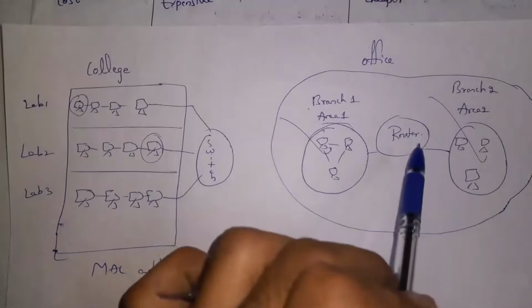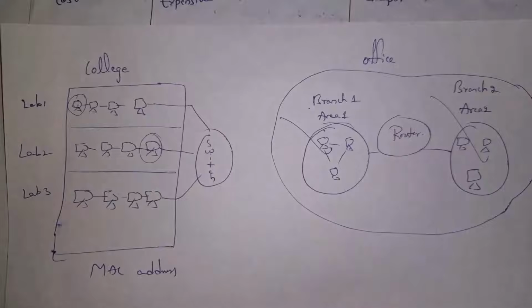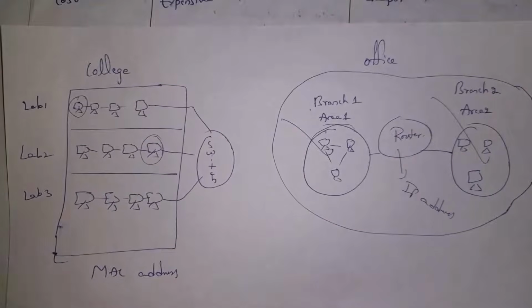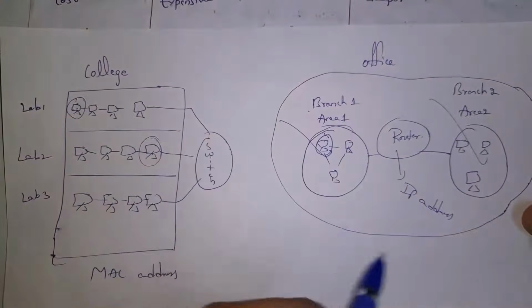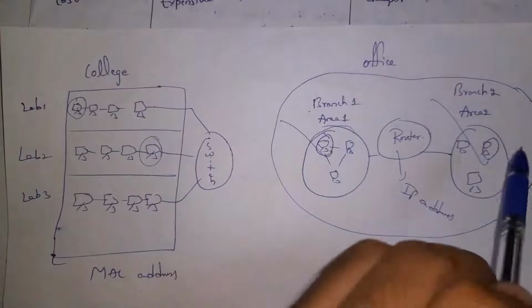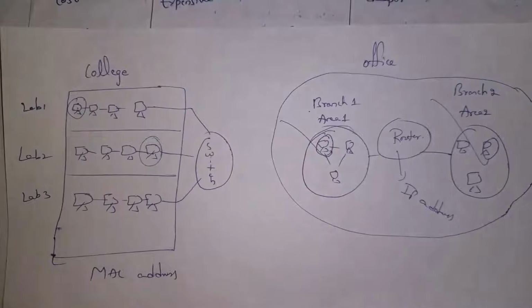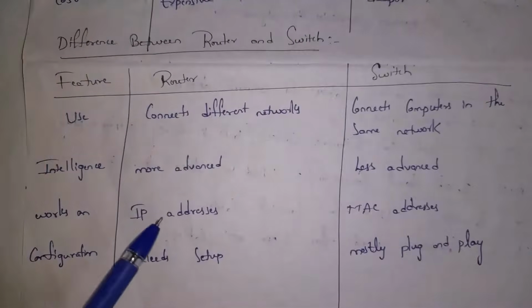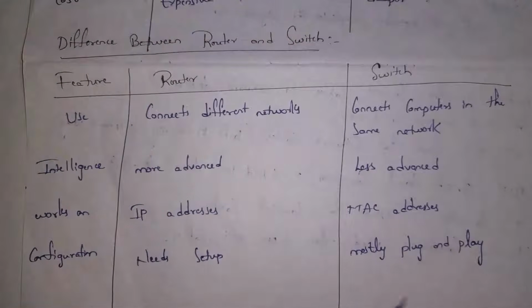Whereas a router will work based on the IP address. For example, this computer wants to send a message to this computer. As I already said before, the IP address is provided by the internet service provider. Each router has a different IP address, and this computer will send data to that computer based on the IP address. So a router will work based on the IP address, and a switch will work based on the MAC address.